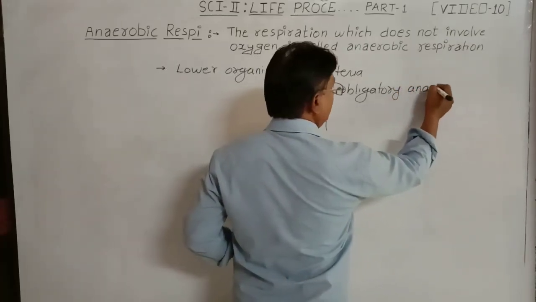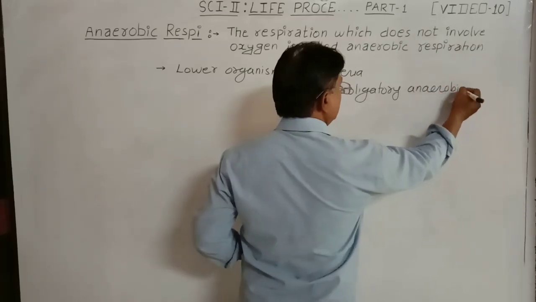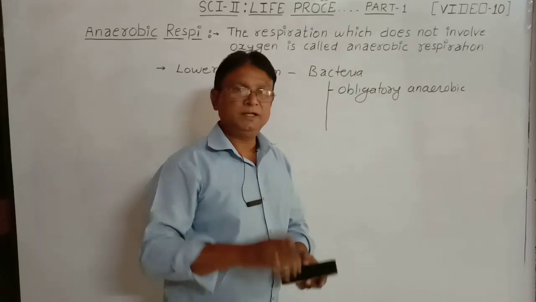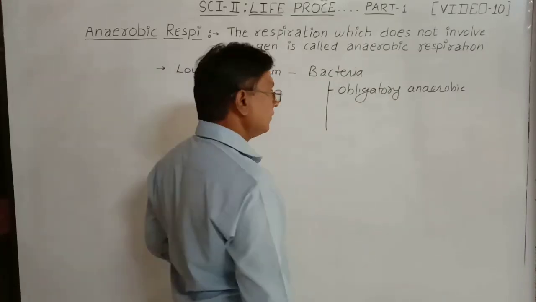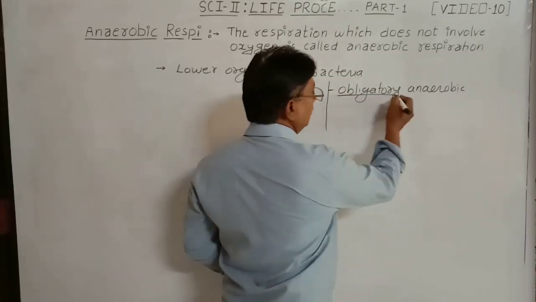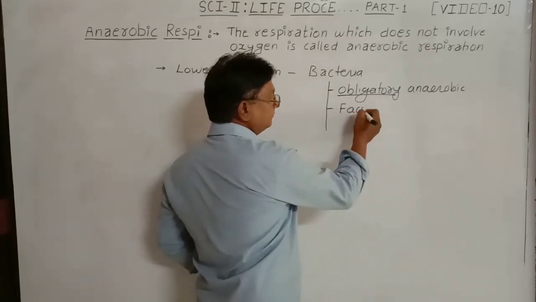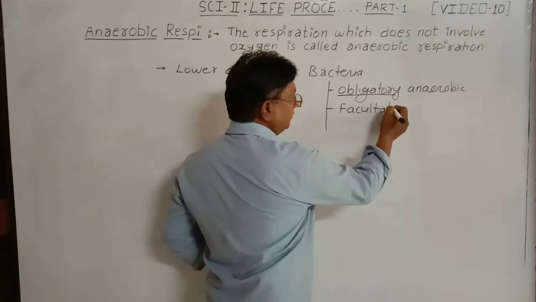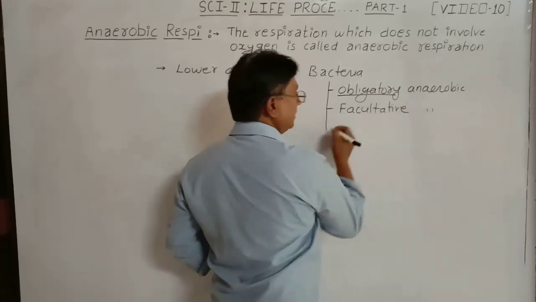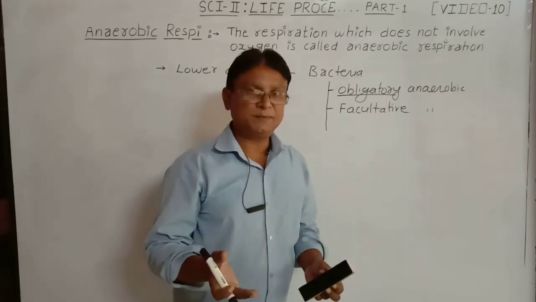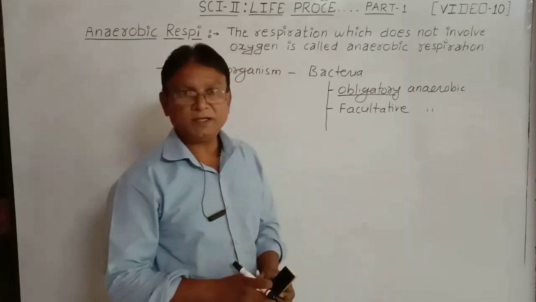anaerobic and aerobic, right? Means if oxygen is present then they die. They cannot survive in the presence of oxygen, hence they are called obligatory. Then there are facultative anaerobes. Facultative anaerobic means when oxygen is present they do aerobic respiration.